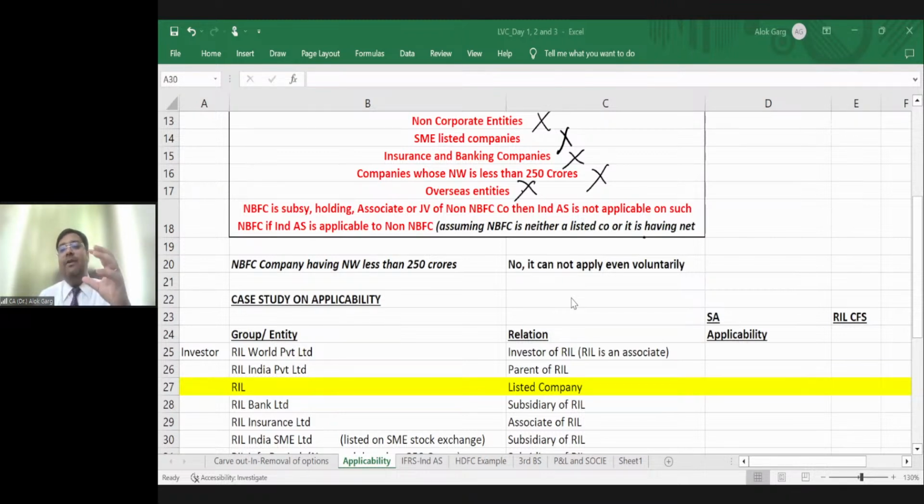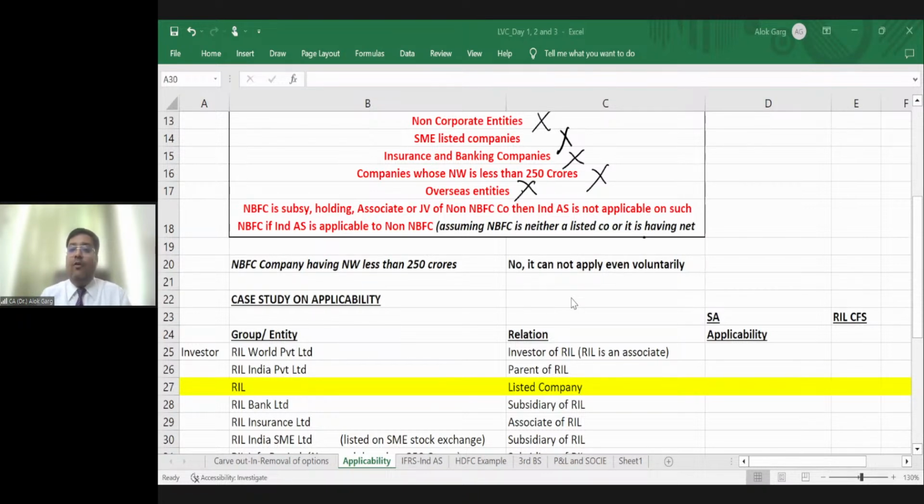We have implemented Ind AS in a phased manner. That is why slowly and gradually we are covering all Indian entities, so that the Indian reporting system will not be hampered.